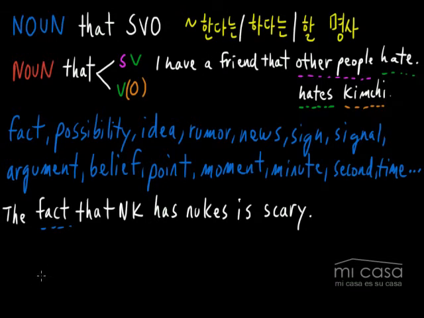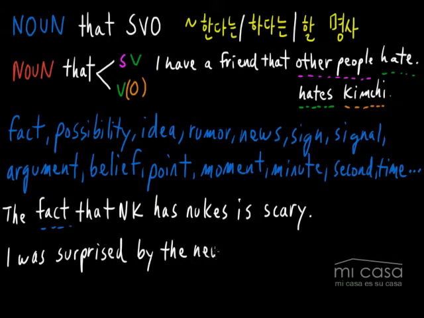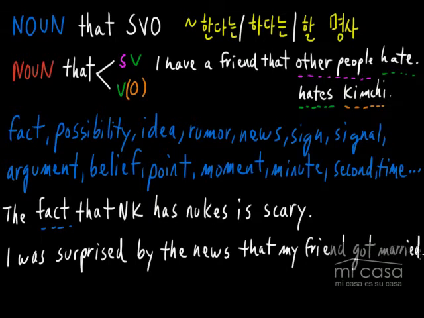So let me give you an example where we're using this structure in the past tense. I was surprised by the news that my friend got married.